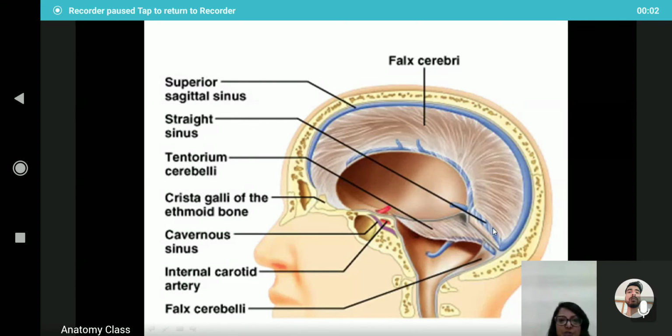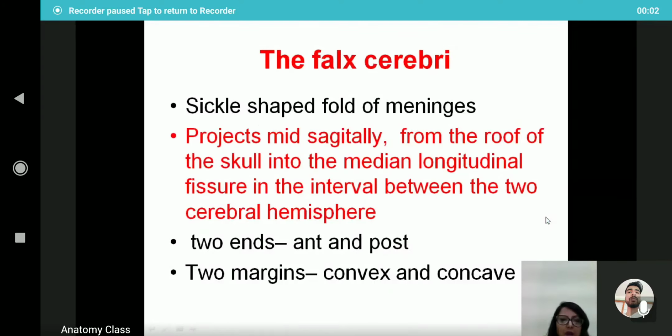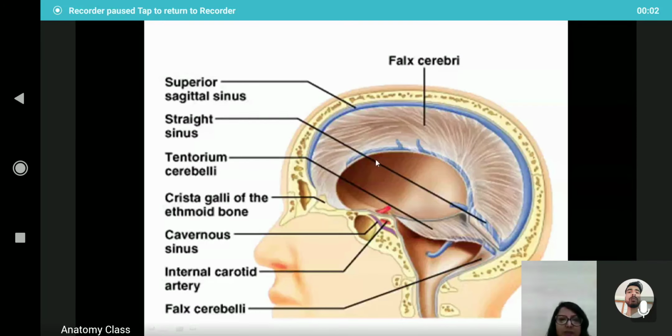This one is the posterior end. Two borders are the convex border and the concave border. So anterior end, posterior end, convex margin and the concave margin.